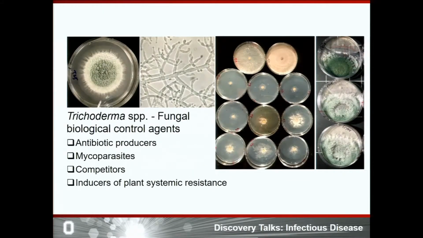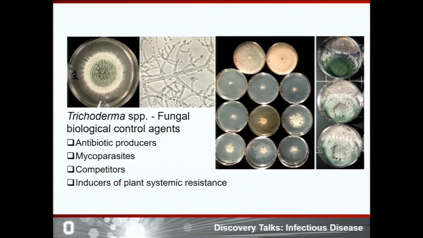Another technique is biological control, where we manipulate the soil microbes to kill the pathogen population in the soil. Trichoderma is one of the widely used fungal biological control agents, which is distributed all over the world, and it can survive under very extreme climatic conditions also.